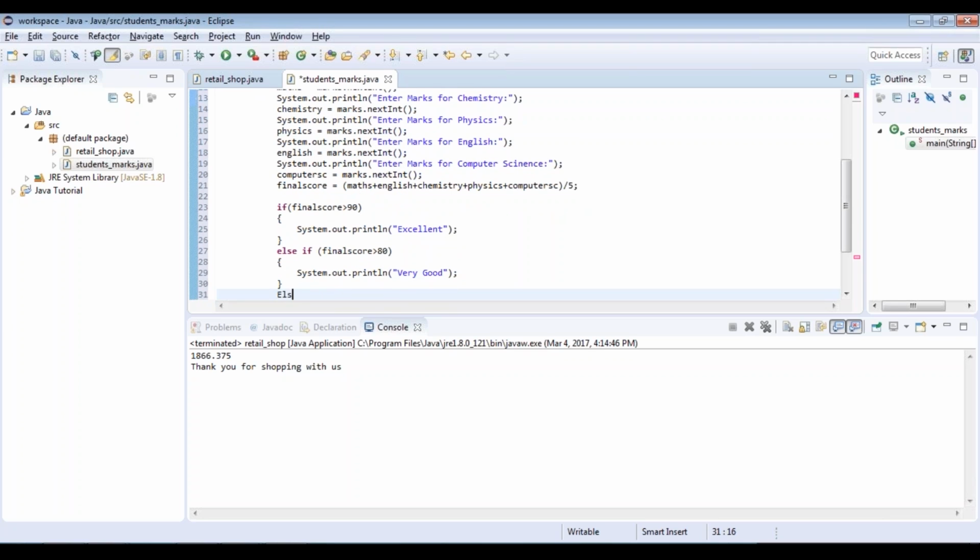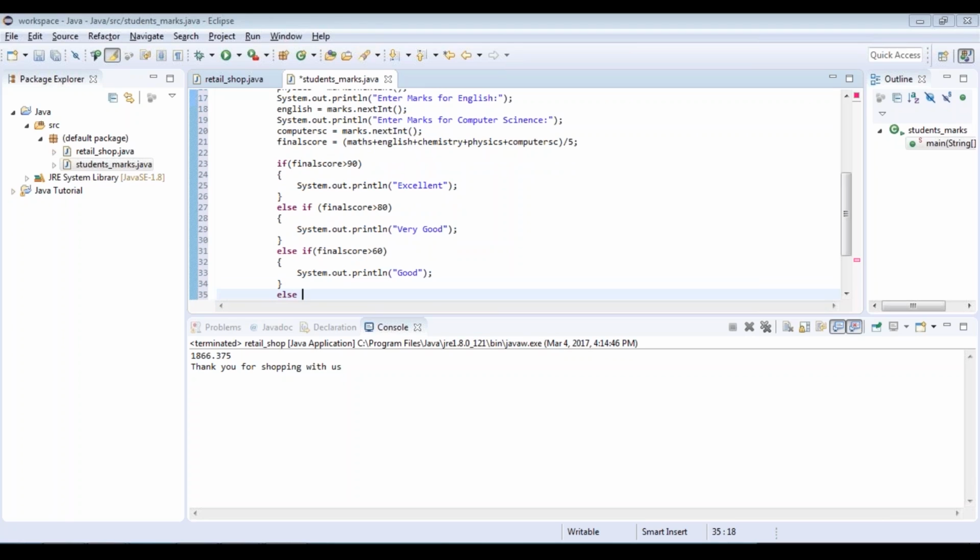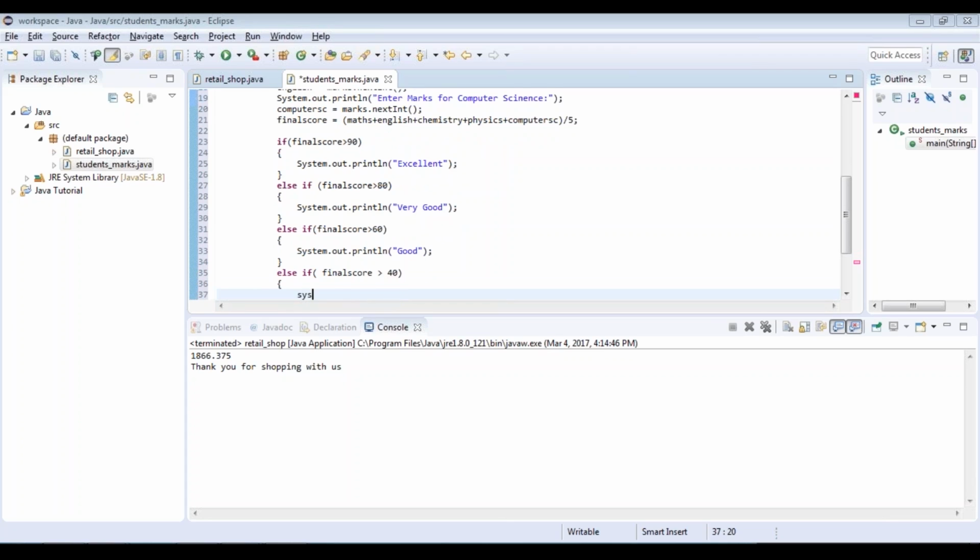Again I have another else if final score is greater than 60, he gets just good. Then you have another else if, where if my final score is greater than 40, then I'm just going to print average.